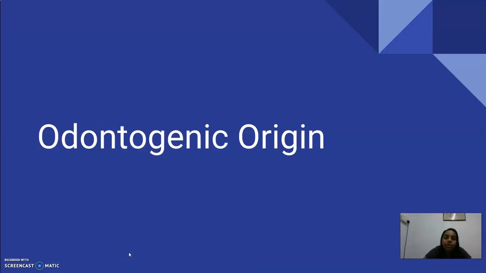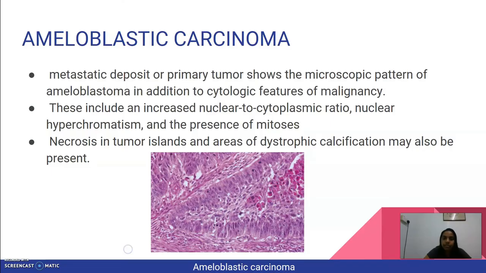Now, I'll be talking on malignancies of odontogenic origin. Under odontogenic origin, the first malignancy is ameloblastic carcinoma. Ameloblastic carcinoma tends to develop later in life, with the mean age at diagnosis typically being in the sixth decade of life. Ameloblastic carcinoma affects men more than women.